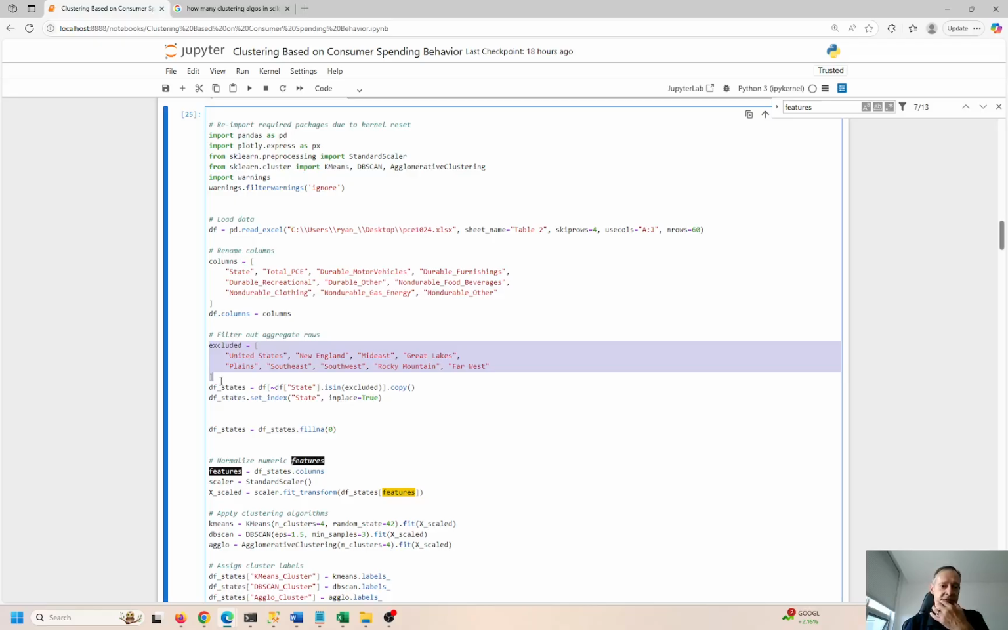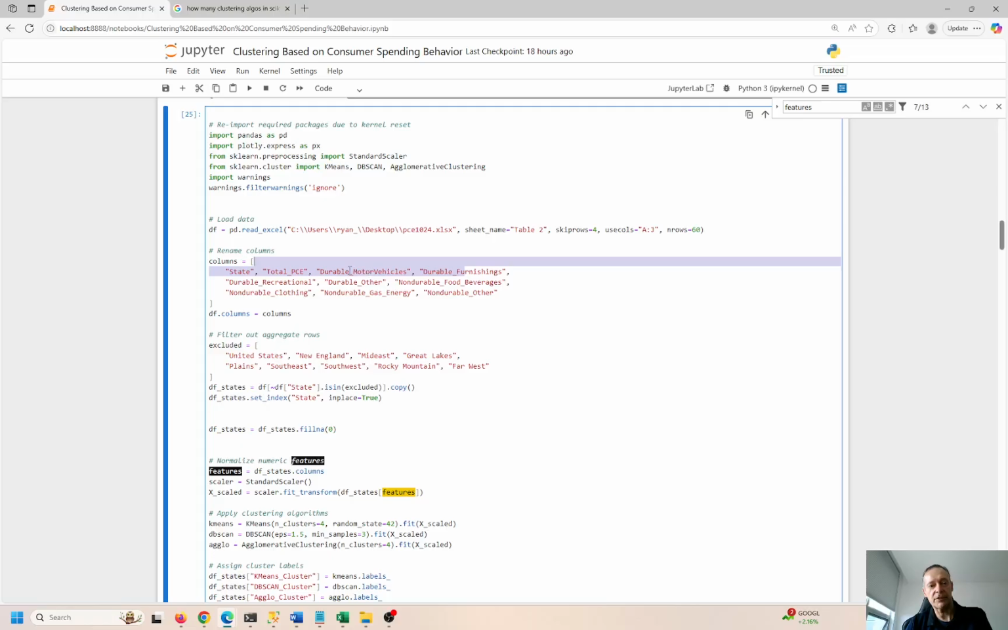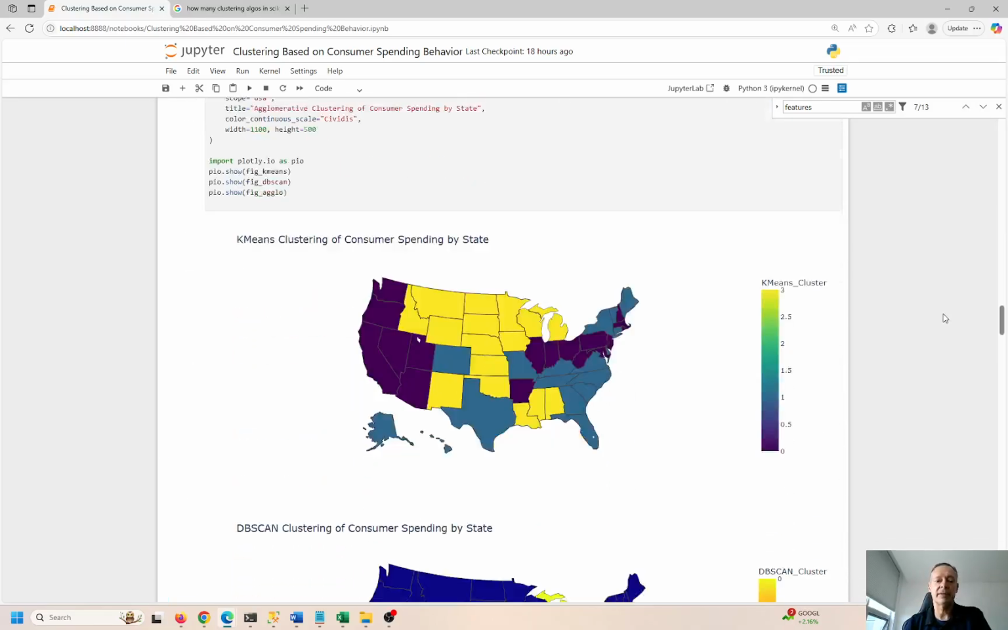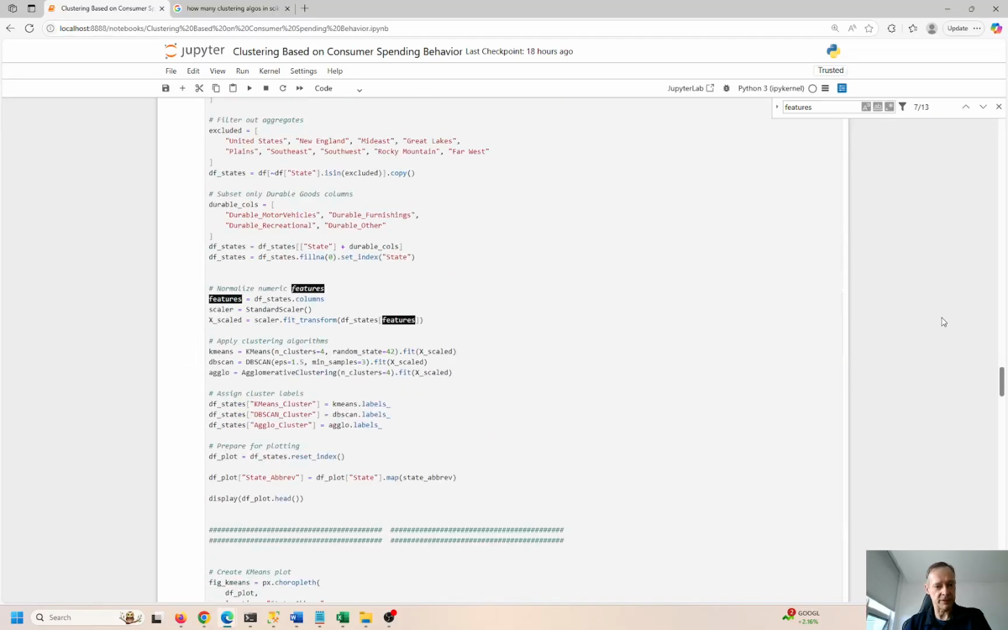This is data frame states. So again, we're filtering out the United States and those regions, New England to the far west, all those regions are gone, and we're looking at everything else. So total PCE, durables, right? We have 4 durables: durable motor vehicle, durable furnishing, durable recreation, durable other, and then non-durable food, beverage, non-durable clothing, non-durable gas, energy, and non-durable other. So in the first example I just showed you, we're looking at everything, the whole universe, the whole population of everything. But what if you say you just want to look at durables and non-durables, right?